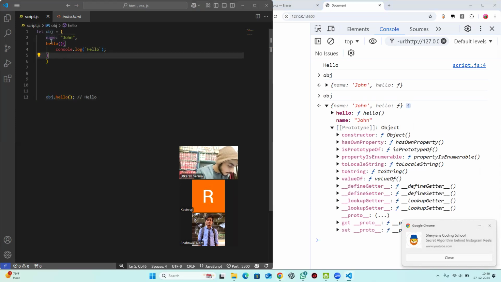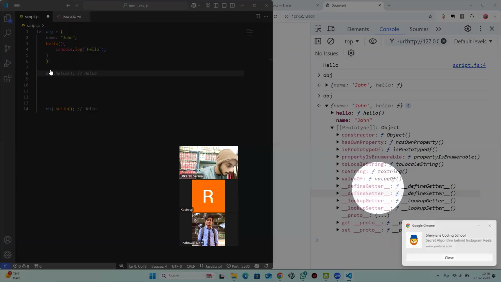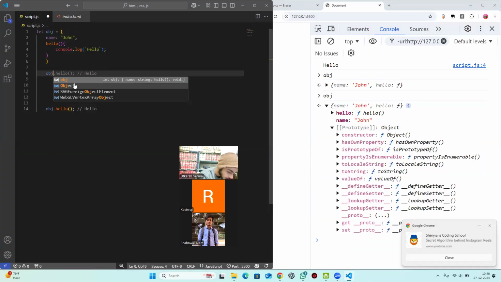Now, just like we have created this hello method here, we can remove these things. For example, this is a prototype. There is something called dot underscore underscore proto. Whenever we create an object, according to the definition, the global prototype gets added to our existing object or array. So to access this particular prototype that JavaScript added by default, we have to write dot underscore underscore proto.